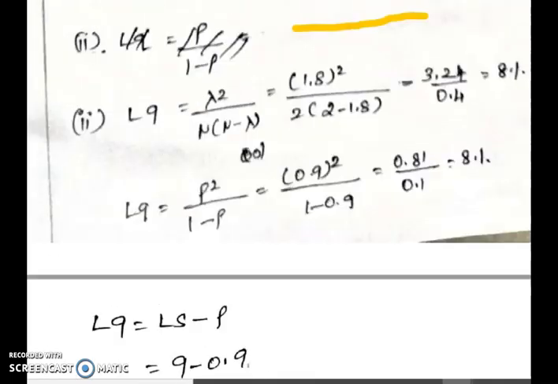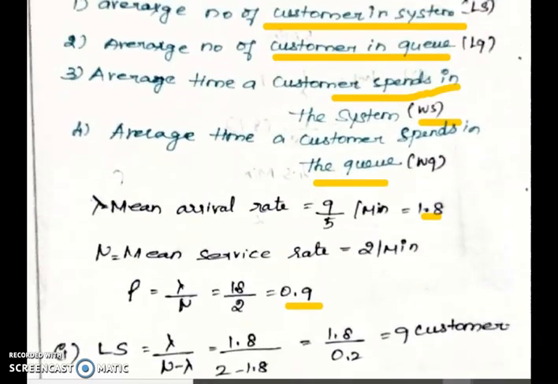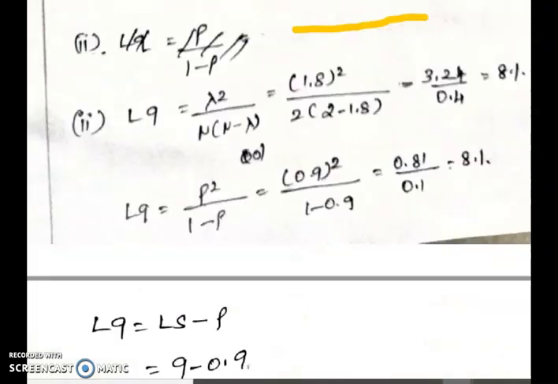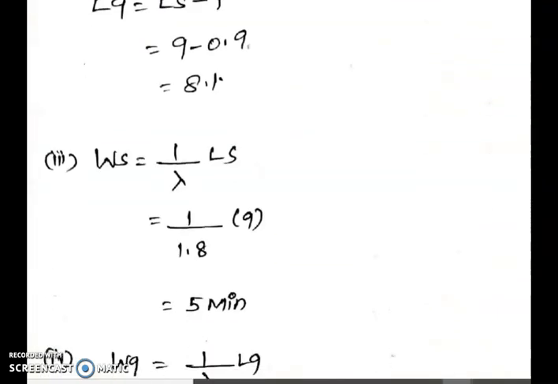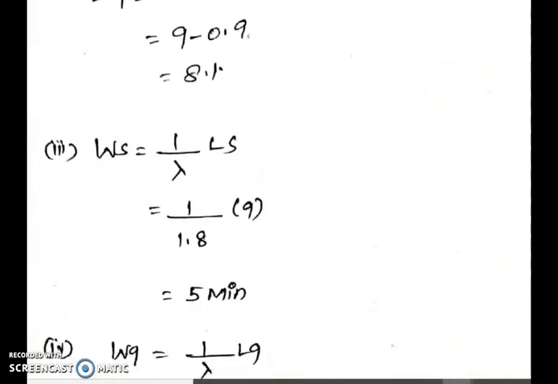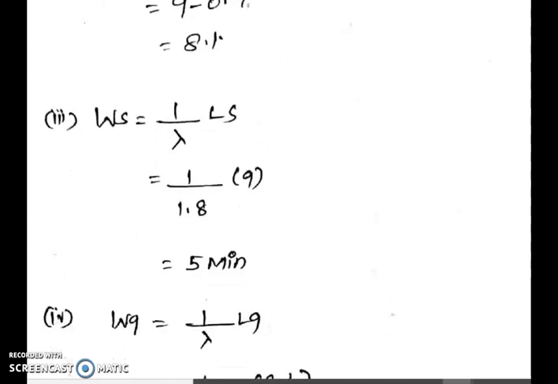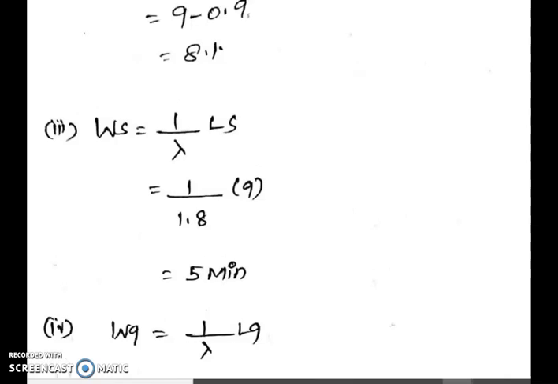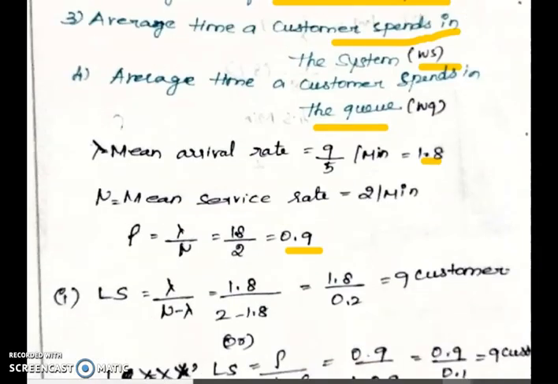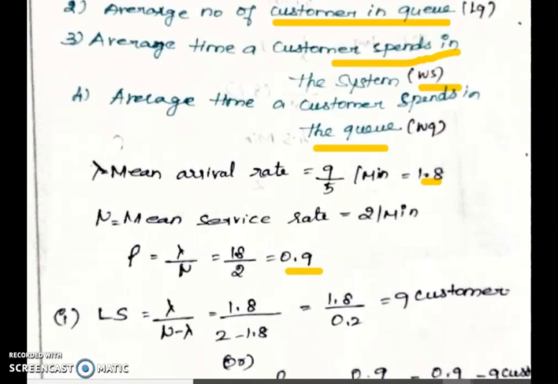And third, we have to find the average time a customer spends in the system. WS equals 1 by lambda times LS. Lambda value is 1.8 and LS value, the customers in the system, is 9. It will be 5 minutes. The average time a customer spends in the system is 5 minutes.